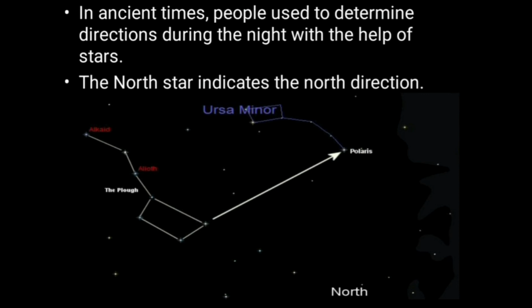It helps to determine the north direction, and you must know that we have four directions: north, south, east, and west. Once a person determines a single direction, it would be much easier for that person to determine all the rest of the directions.